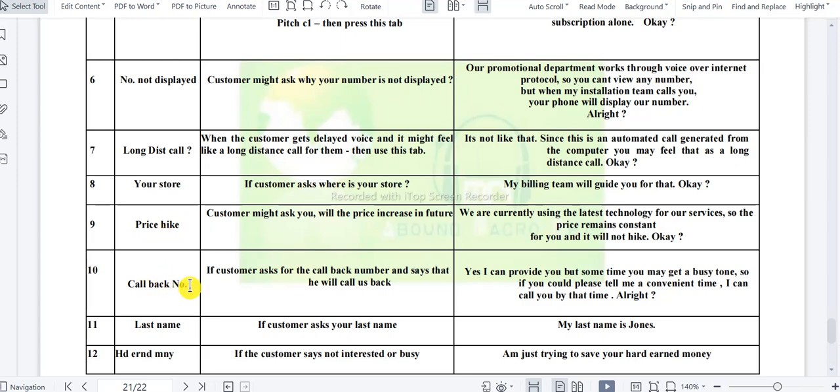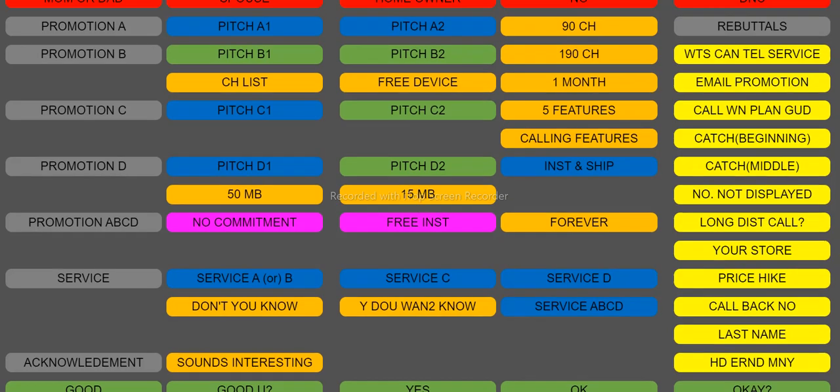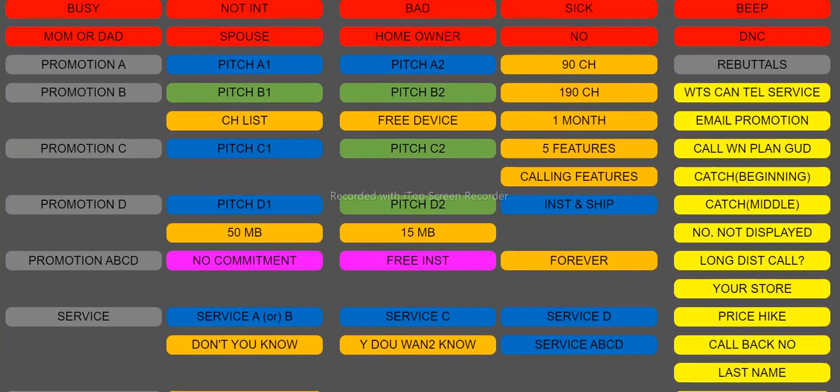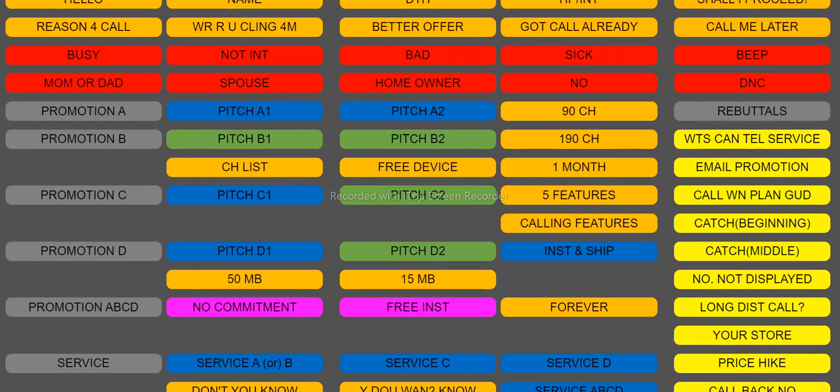And the next one is callback number. Customer is asking you for a callback number. Customer asking you to call me later is totally different. Customer is asking you callback number, you can see here: yes, I can provide you, but sometimes you may get a busy tone. So if you could please tell me a convenient time, I can call you by that time, alright? So you can see call me later.